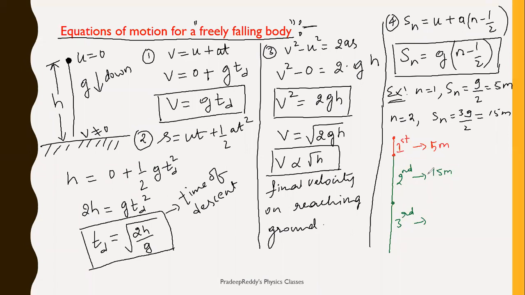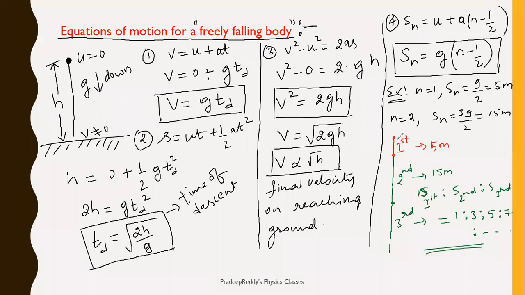Therefore, the distances traveled by the body in successive seconds keep increasing with respect to time. The distance traveled in the first second is to the distance traveled in the second second is to the distance traveled in the third second, and so on, is equal to, first second 5, second 15, right? 5 times 3 is 15, so it will be 1 is to 3 is to 5 is to 7 and so on. Very important conclusion.